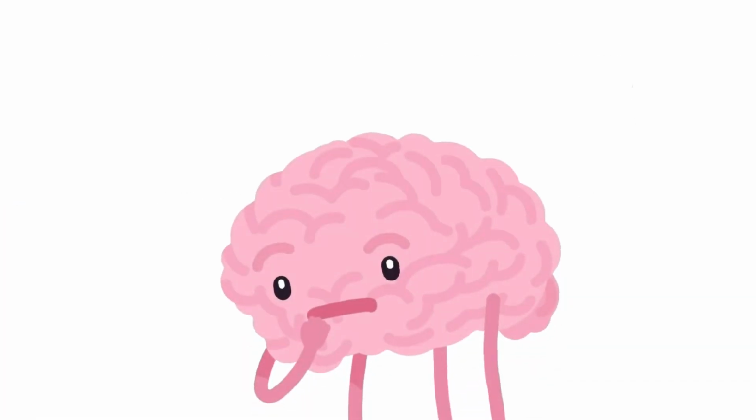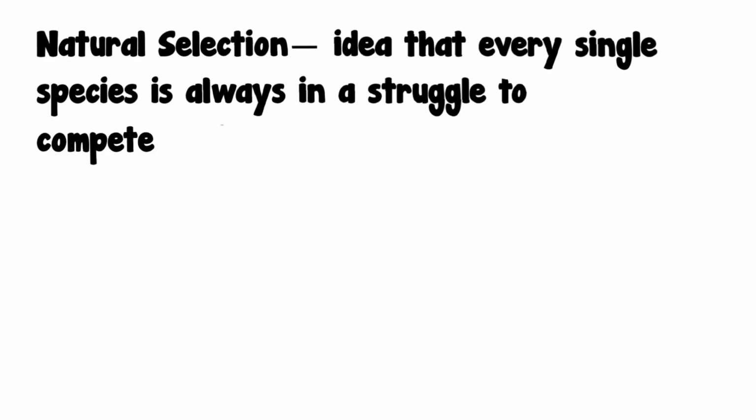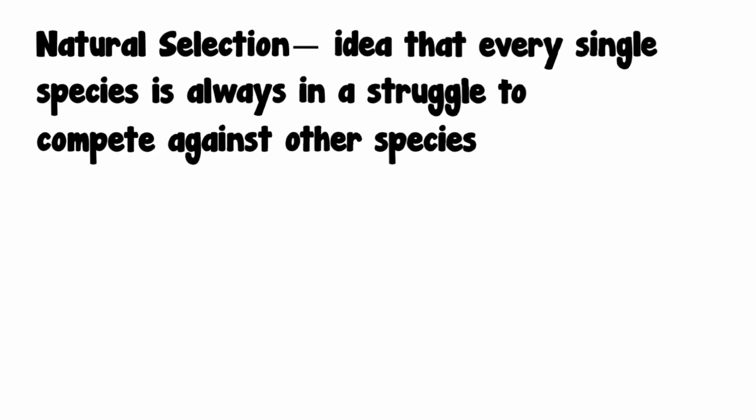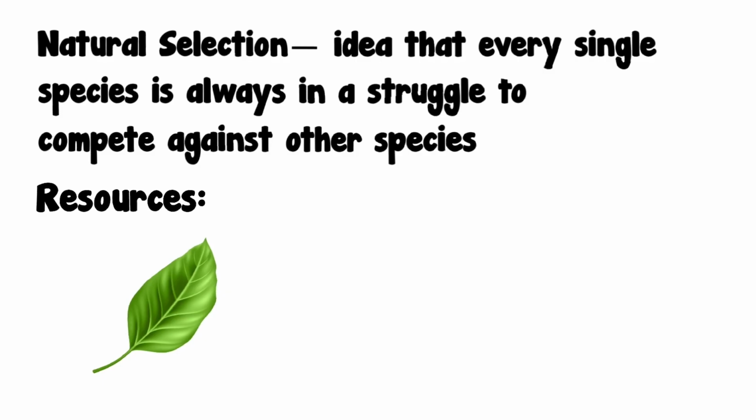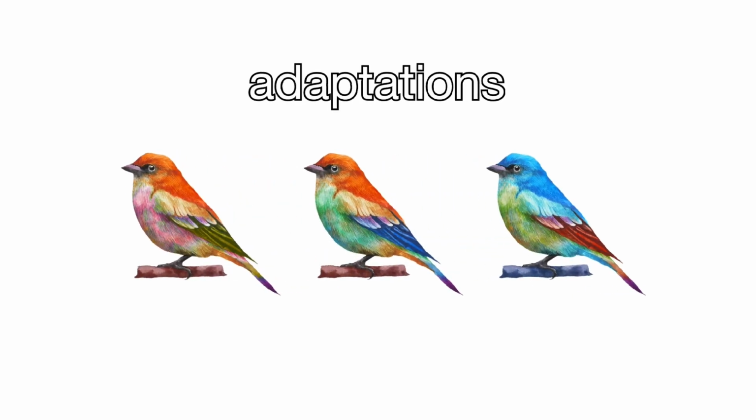Upon his findings, Darwin proposed the idea that the finches went through natural selection. This is Darwin's idea that every single species is always in a struggle to compete against other species, as the resources such as food, water, and space around them are limited. They cope with these limitations through adaptation of the environment.